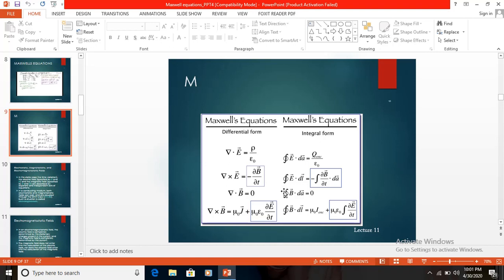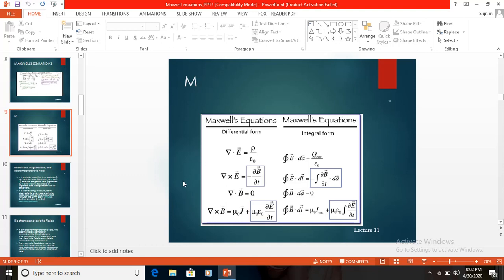Maxwell's equations in free space are represented as del cross H is equal to D dot, del cross E is equal to minus B dot, del dot D is equal to 0 and del dot B is equal to 0, as it has to be the free space condition. And Maxwell's equations for the static field in free space: del cross H is equal to 0, del cross E is equal to 0, del dot D is equal to 0 and del dot B is equal to 0.